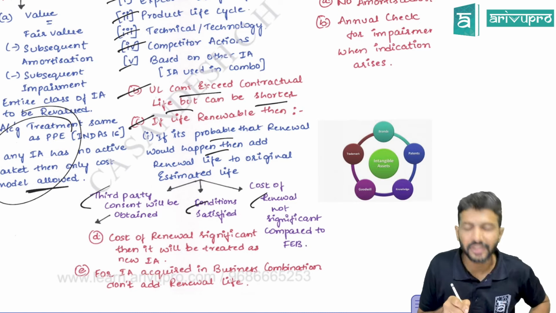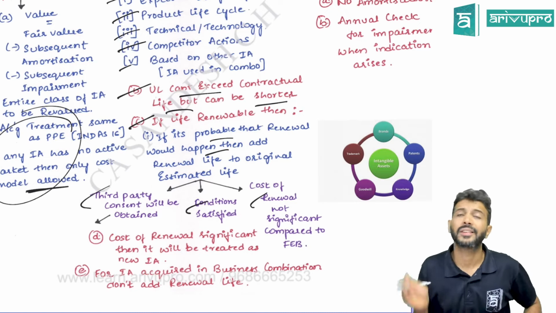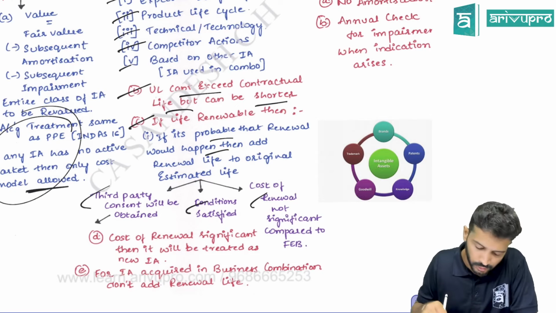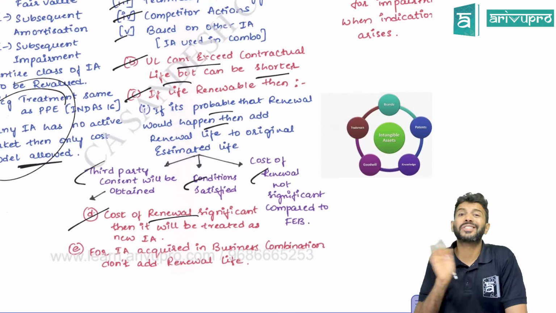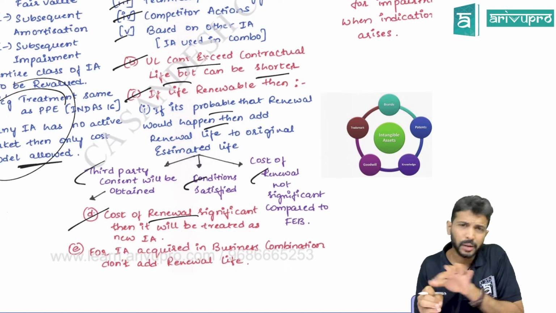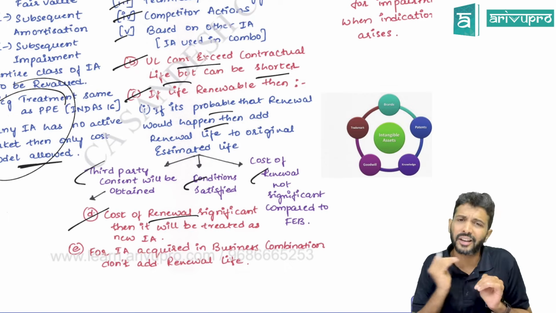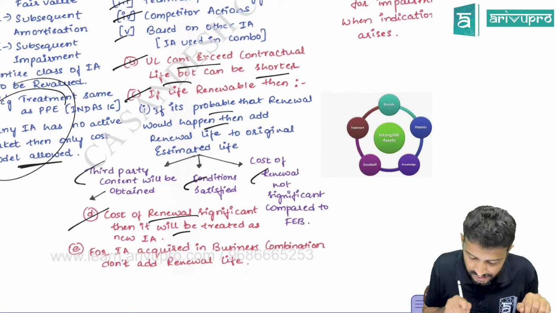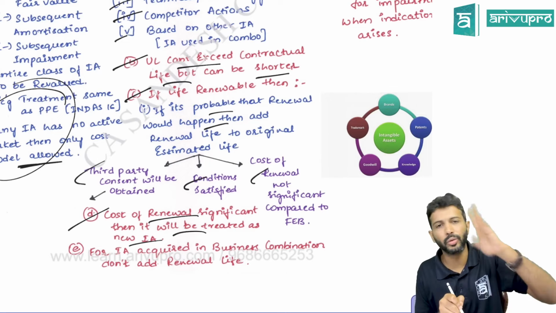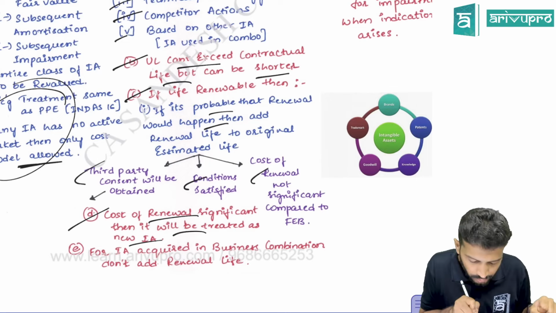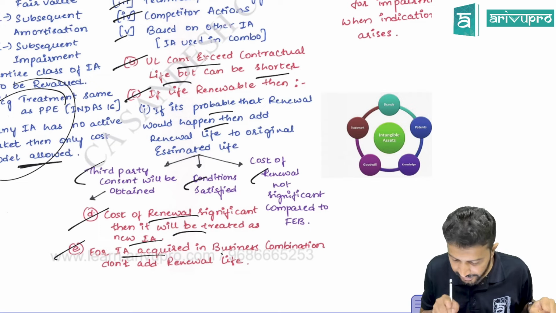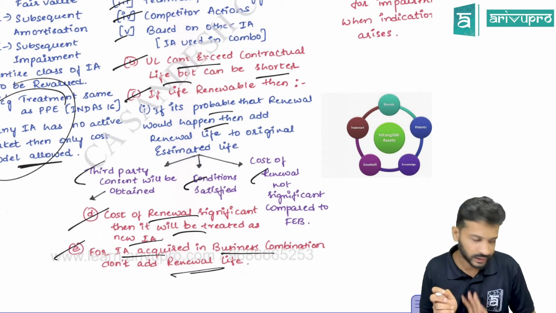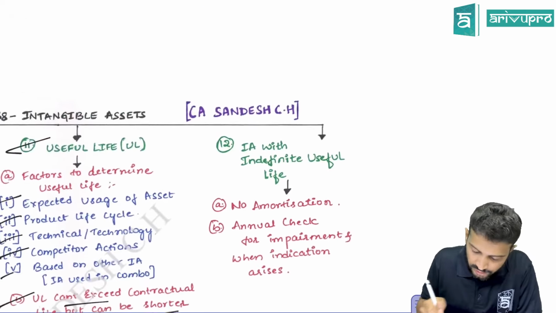If any third party consent is required, like government approval, then the entity renewing it should be reasonably certain that they will get this approval. And the renewal cost, generally, will not be so significant. If it is significant, then the standard is recommending that, in fact, you have not renewed the original intangible asset, rather you have purchased a new intangible asset. So record the renewal cost as a new intangible asset. Then, if you have acquired any intangible asset through business combination, then do not add the renewal life. That is a standard they've taken. This we already discussed.